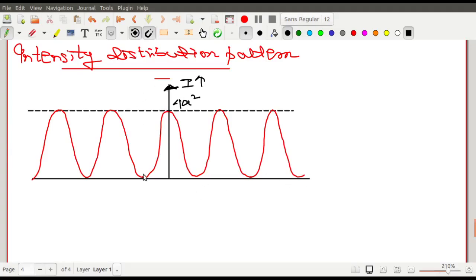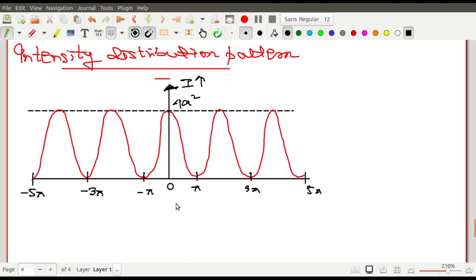And these points you see are the dark points. So where do the dark points occur? The dark occurs at pi, 3 pi, 5 pi, or you may say the dark occurs at minus pi, minus 3 pi, minus 5 pi, and this is my point of 0.